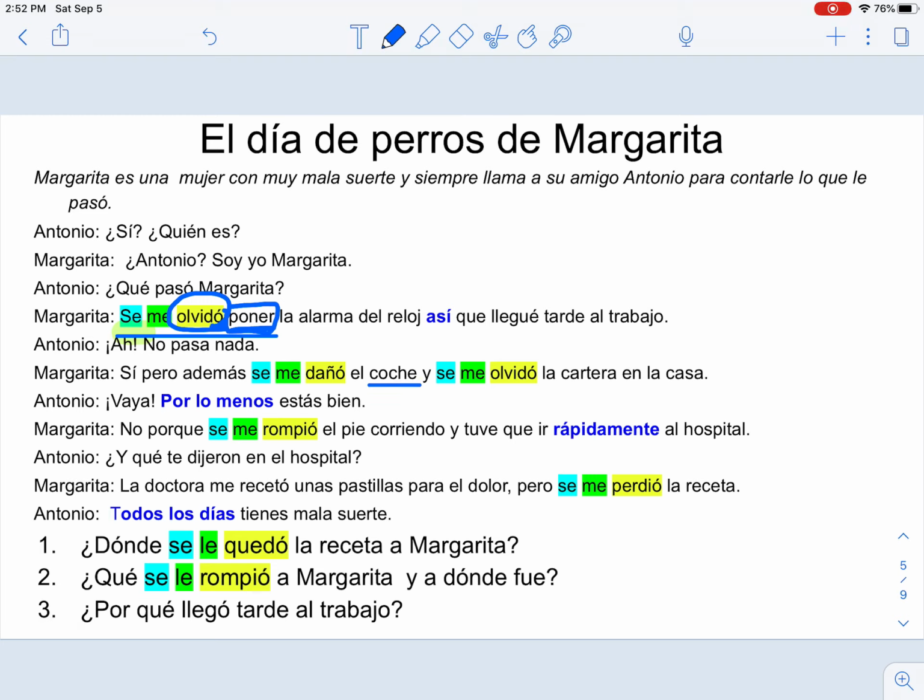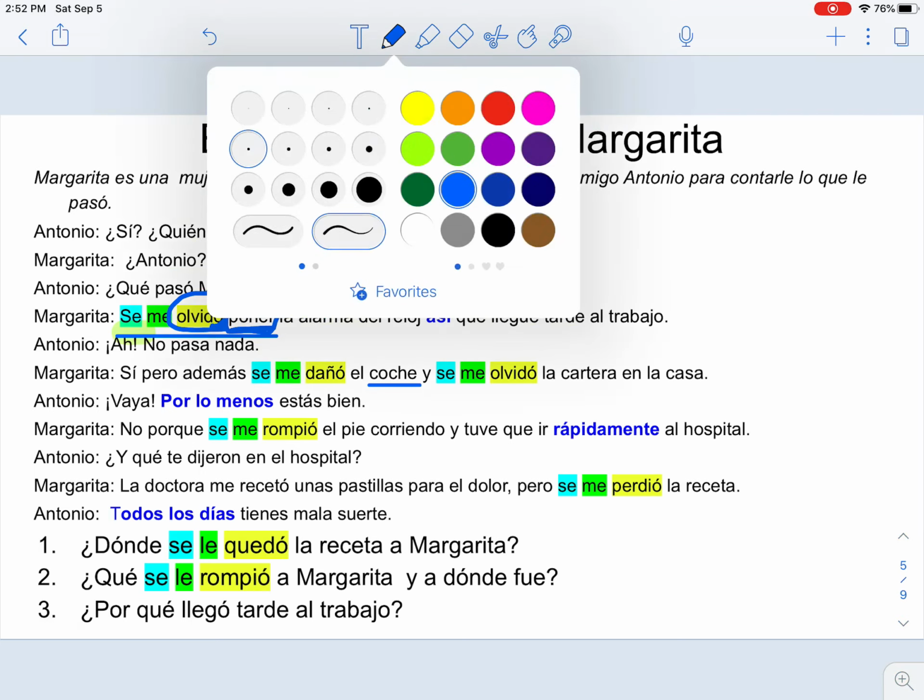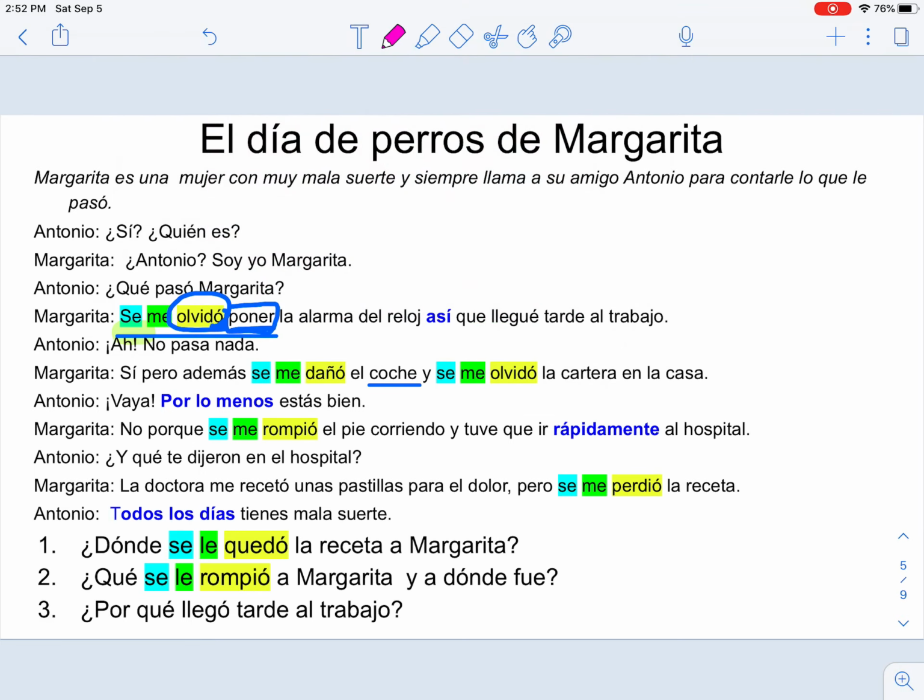If I were putting that in different colors, I would put that in pink because this is the thing. So "el coche" is singular, so you have a singular verb here. Singular thing, singular verb. Again, singular thing, singular verb.